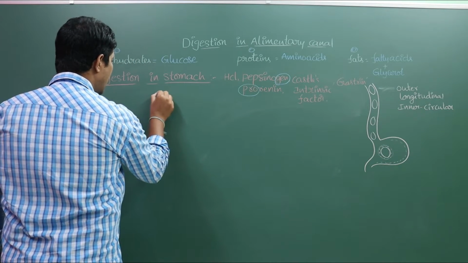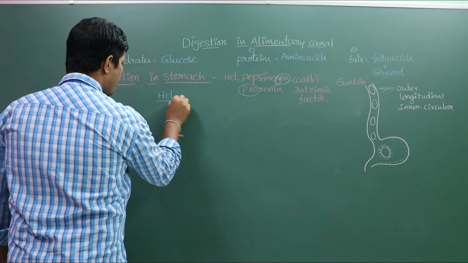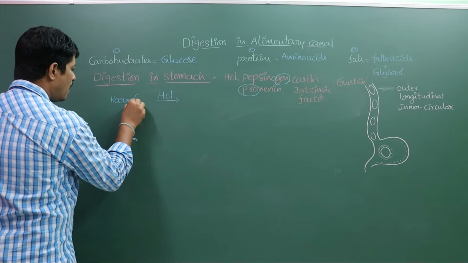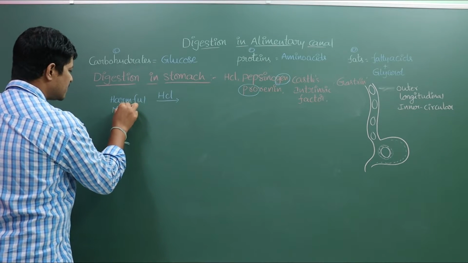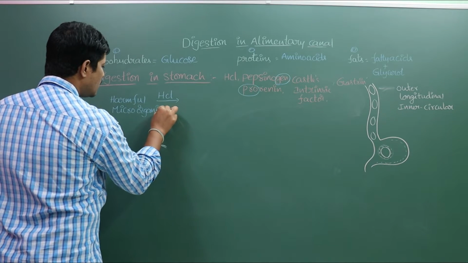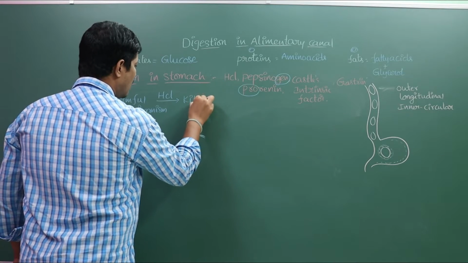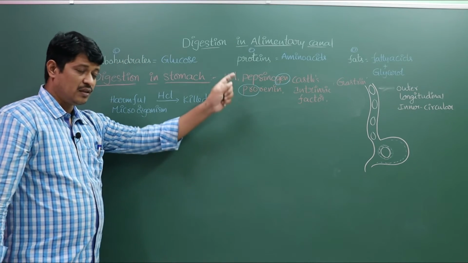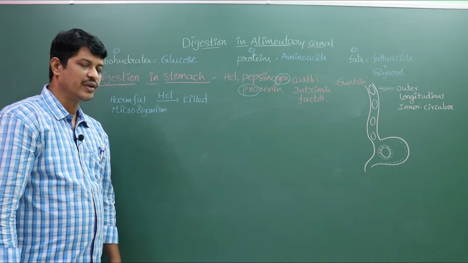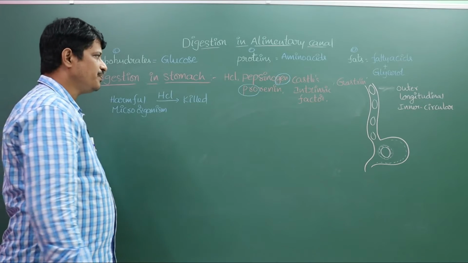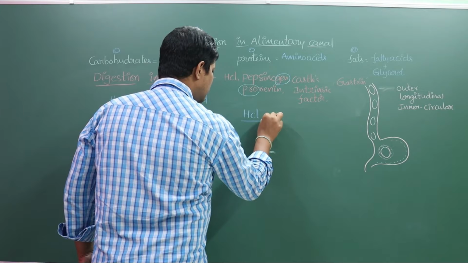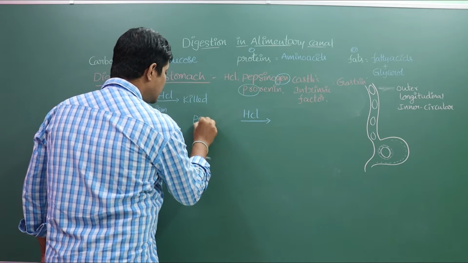This hydrochloric acid kills harmful bacteria, harmful microorganisms. Harmful microorganisms are killed by hydrochloric acid. This is the primary function of the hydrochloric acid. Not only this one, this hydrochloric acid also converts inactive pepsinogen